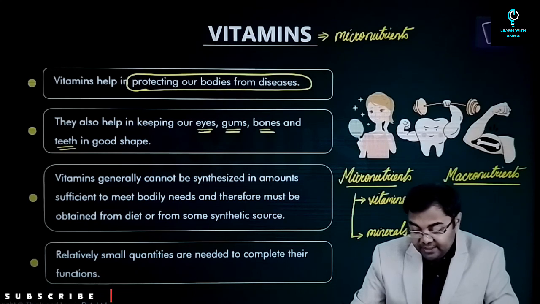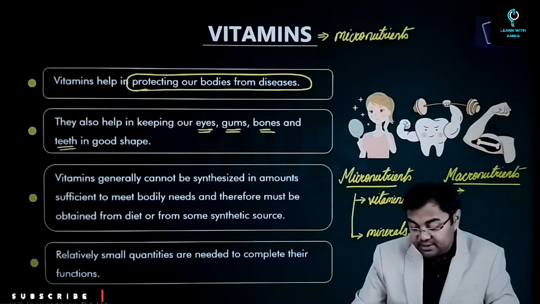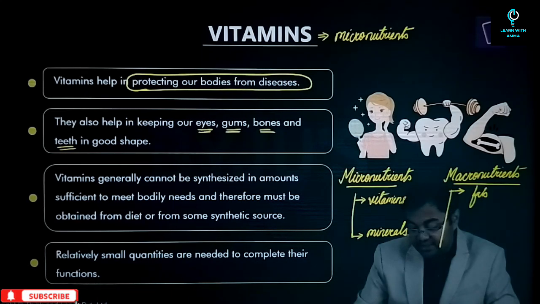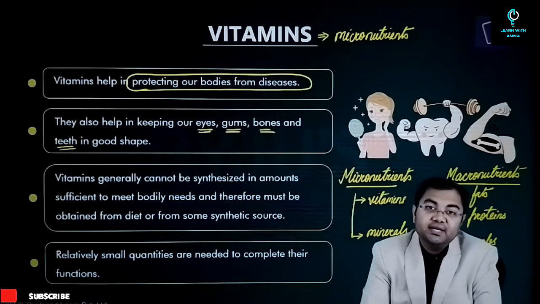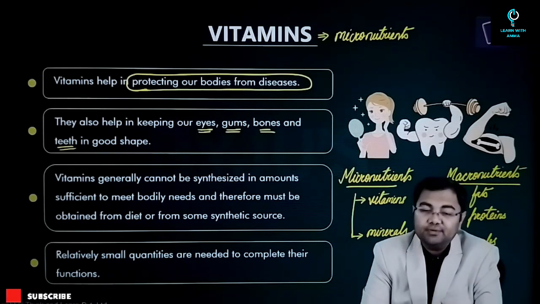But on the other hand, when we talk about macronutrients, where you can consider fats, proteins, and carbohydrates, these are called macronutrients mainly because they are required in larger quantities as compared to vitamins and minerals.